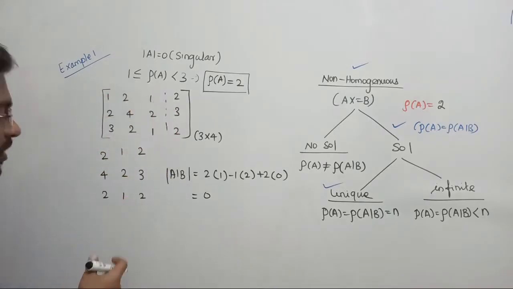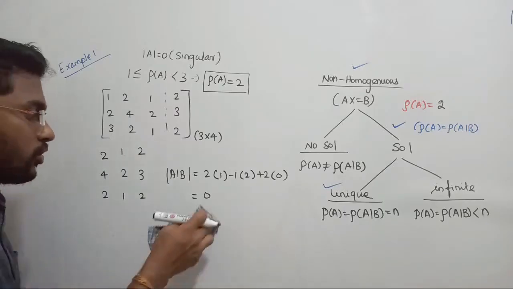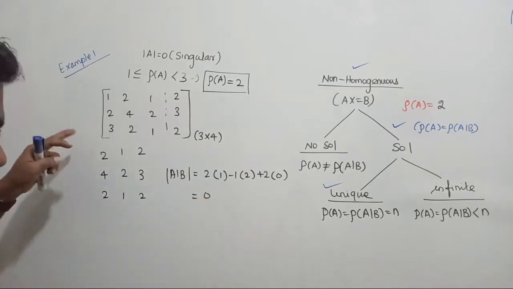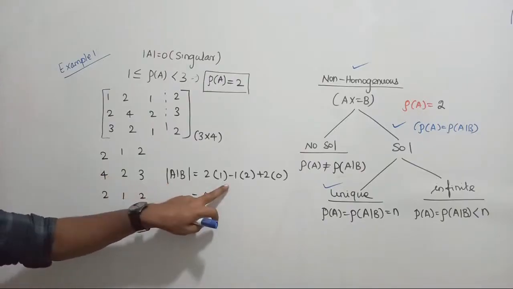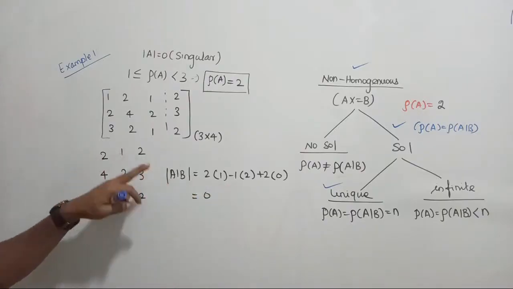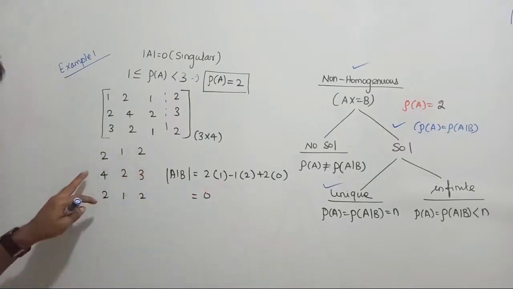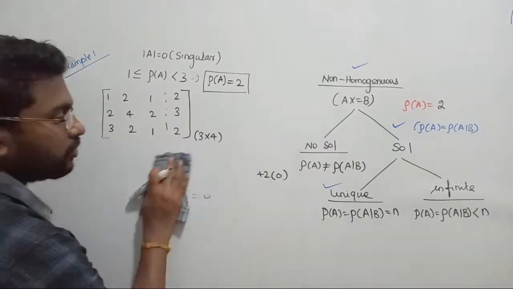Let us proceed further. Let us take some other possibility. Because for the second possibility also I am getting 0. Am I correct? If I make any mistakes, please correct it yourself. 2 into (4 minus 3) will be 1, minus 1 into, if I remove this one, 8 minus 6 will be 2. If I remove these 2, it will become 4 minus 4, which will be 0 only. So the determinant of the second possibility also becomes 0.